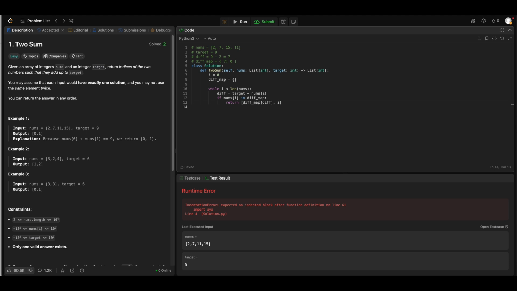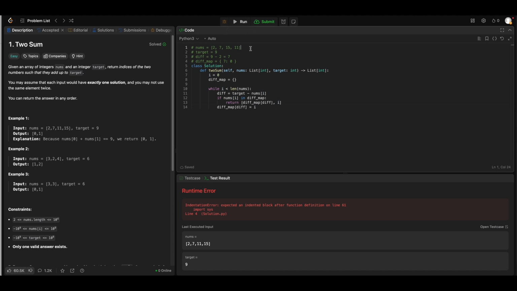And also, if that's not the case, I didn't have a diff existing in the diff map, I also need to put the current diff into the diff map, which would be diff map of current diff, and the key will be the diff, and the value will be the index, I mean. So yeah, that's there, and I think that should solve it. Like I said, they expect us to not use the same element, but we are fine with using two elements at different indexes, so you don't have to do anything special about it.